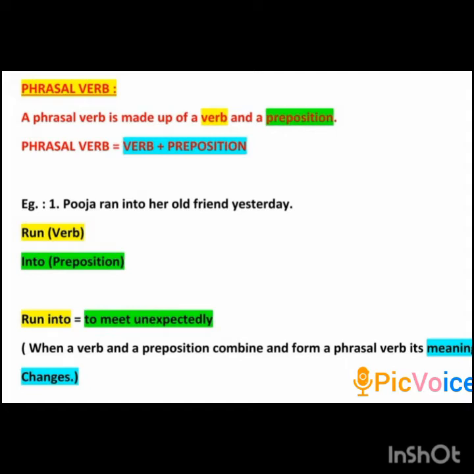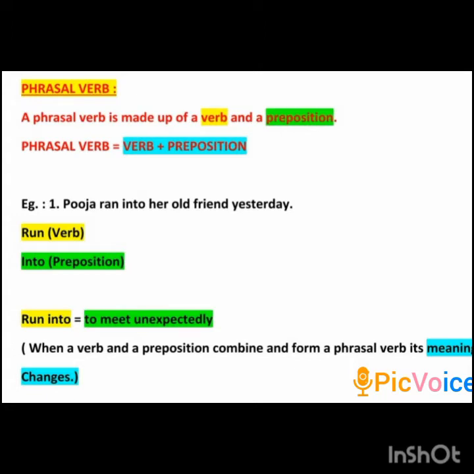Now some grammar books may say a phrasal verb is a combination of a verb and an adverb or a verb and a particle. It depends upon the context, but take it from me, for convenience sake, just remember that a phrasal verb is a combination of a verb and a preposition. It will be easy to remember and understand as well.